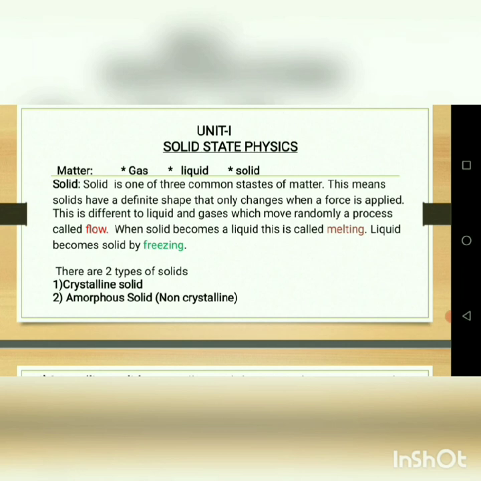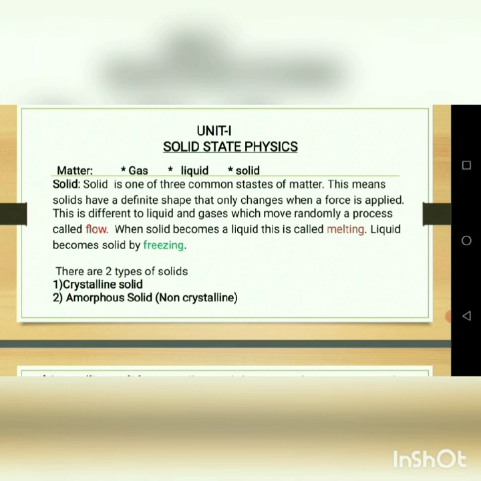Okay, so what is the meaning of solid? Solid is one of the three common states of matter. This means solids have a definite shape that only changes when a force is applied. This is different to liquids and gases, which move randomly, a process called flow. When a solid becomes a liquid, this is called melting. A liquid becomes a solid by freezing.